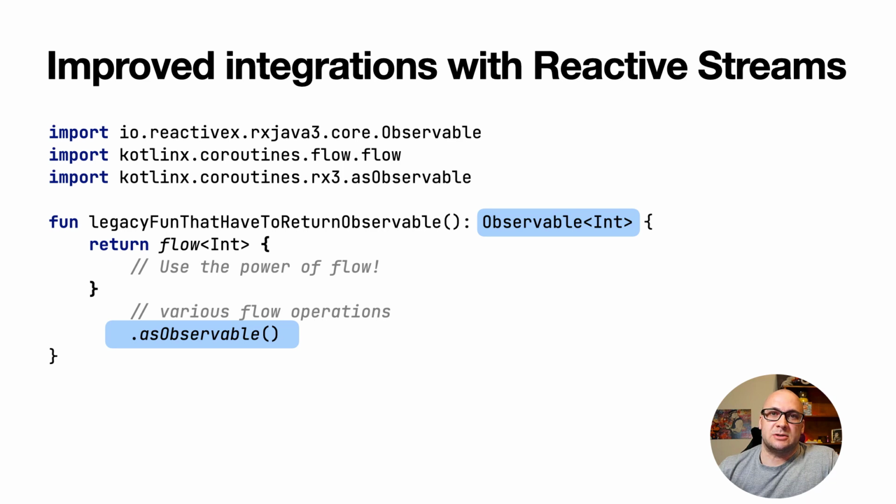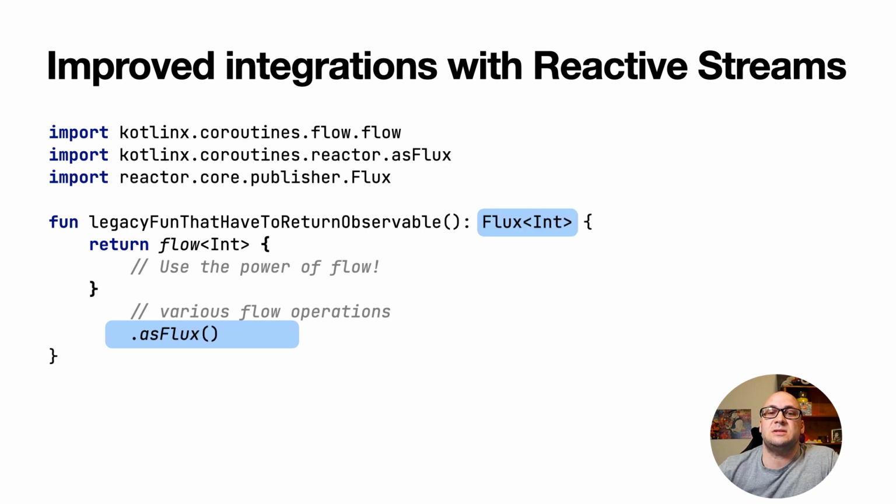Here is an example of integrating with the observable type from RxJava, and there is the same example for working with Flux from Project Reactor.